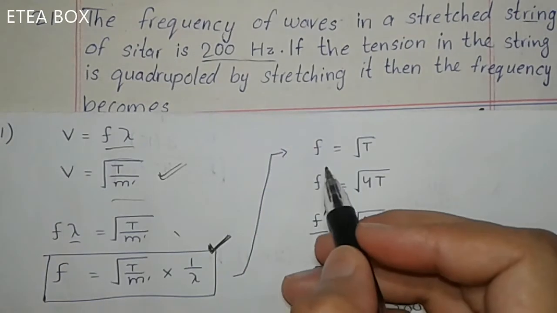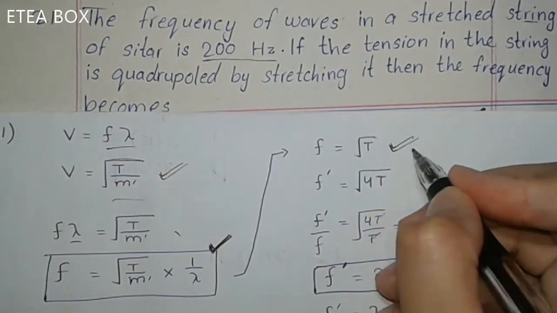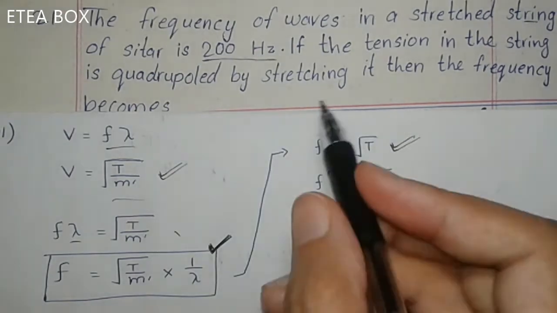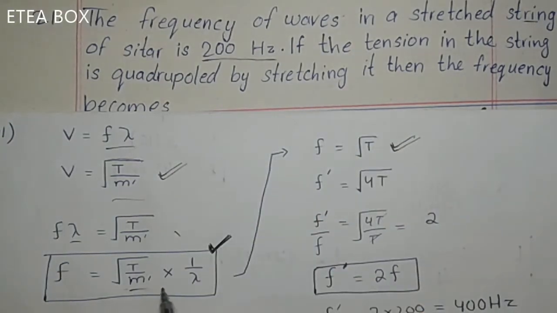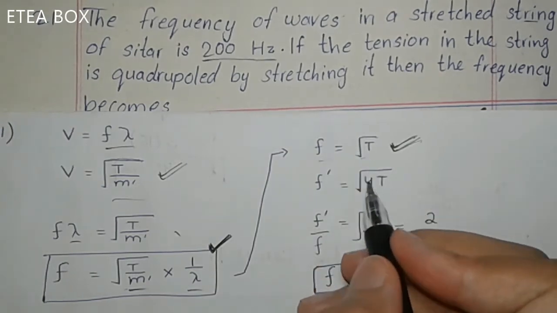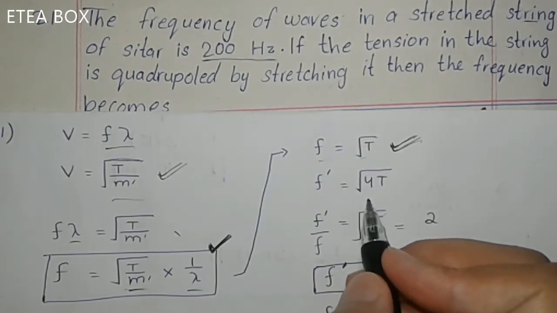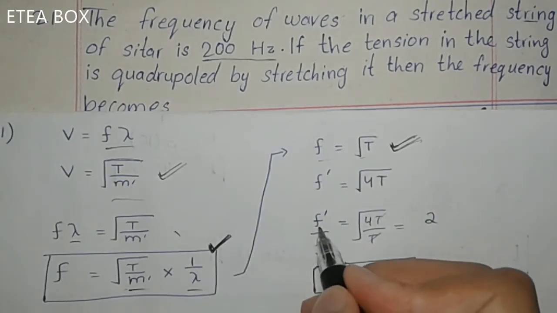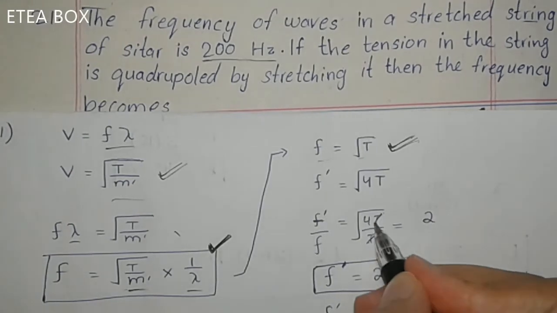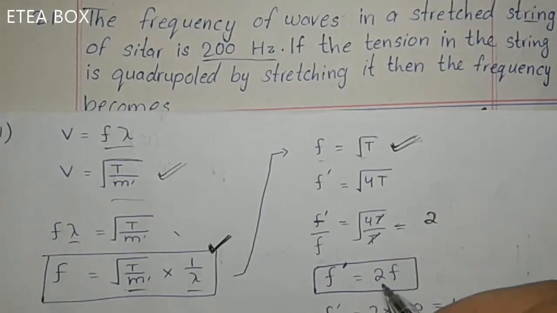Now look, you have to memorize only this one relation, okay? You have to memorize this one relation, that frequency is proportional to under root T, okay? Look, in the MCQ, lambda and the linear density are constant, but only the tension changes. They have changed only the tension, so you have to memorize this one relation in this MCQ, okay? So the original frequency is proportional to under root T and the new frequency is proportional to under root of 4 times the tension. Now f new divided by f original is equal to under root of 4T divided by T. Now cancel this one and you will get 2. When you apply the under root on 4, you will get 2.